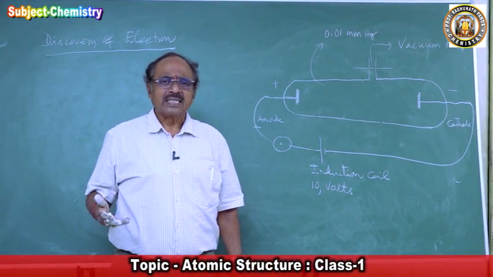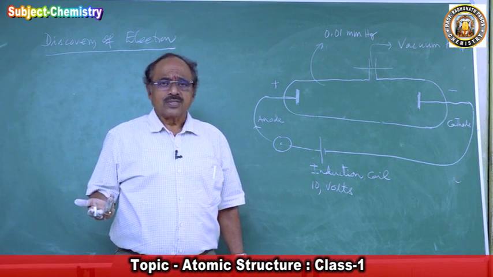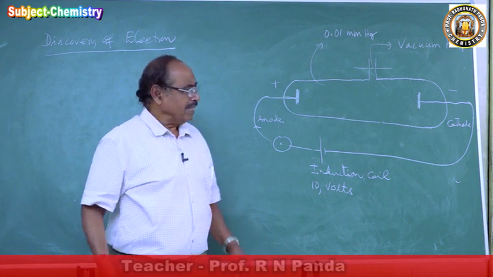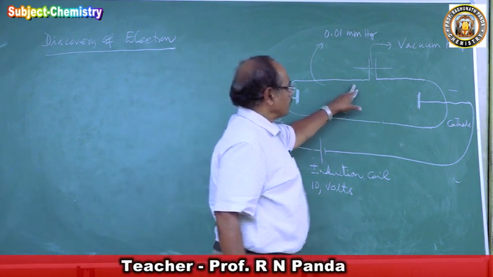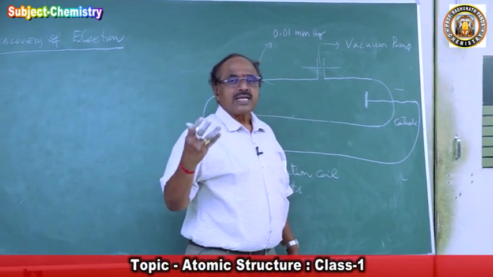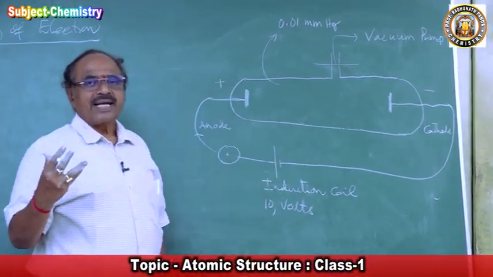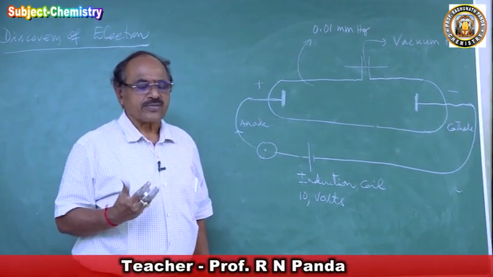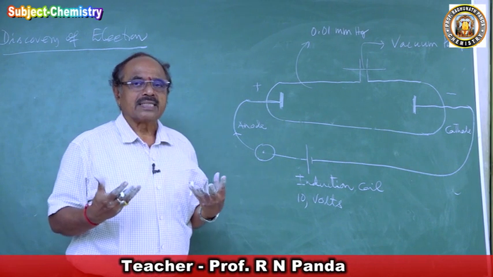Then they decreased the pressure further. They found that light is coming and touching the glass tube and producing a bright light, called scintillation, and that property is called luminescence.